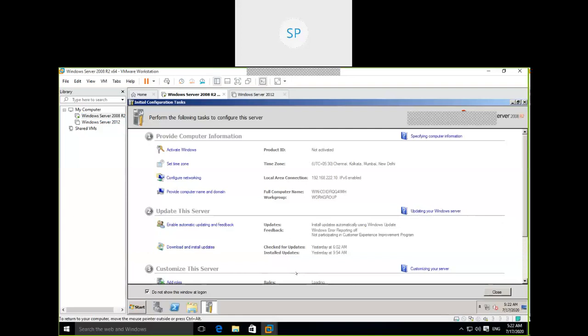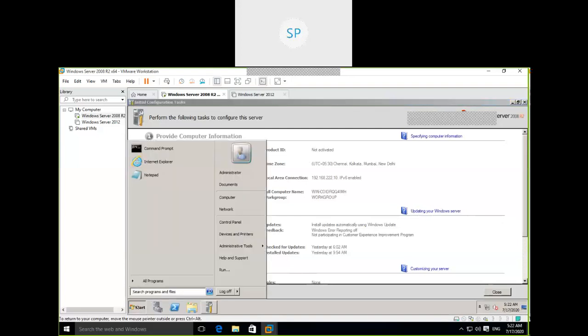Once the server installation and configuration class is over, don't close the VMware Workstation and don't shut down your laptop first. You need to shut down this particular system first. Click on Start. Here the shutdown option is there, right?